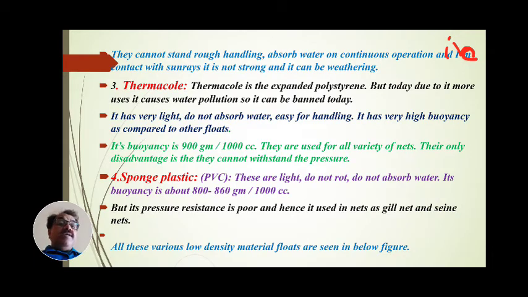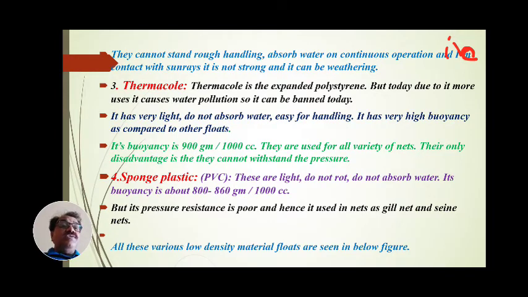It is light, does not absorb water, and does not rot. That's why this plastic is used as floats on a number of occasions in the construction of nets. But its pressure resistance is poor.